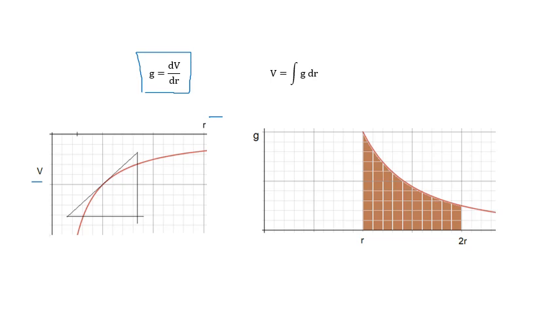Remember, if you have a graph of g against r, then the area under the graph is the difference in potential, ΔV, between two values of r. If one of the values of r is infinity, then we're talking about the total area under the graph all the way to infinity, and the total area under the graph all the way to infinity is the potential at that value of r. Okay.